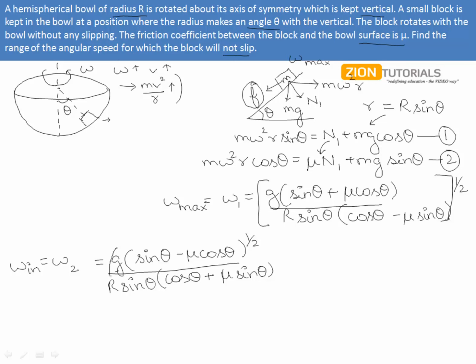Now, this square root was actually for the whole expression. And so we can say that the angular speed must lie between omega 2 and omega 1 in order to avoid the slipping of this block within this bowl.